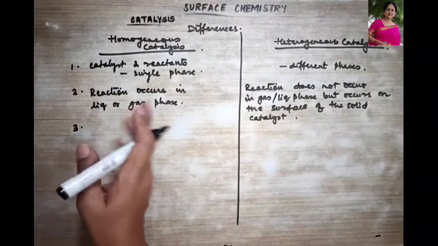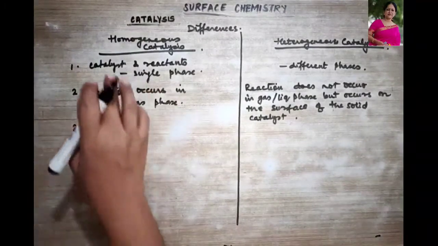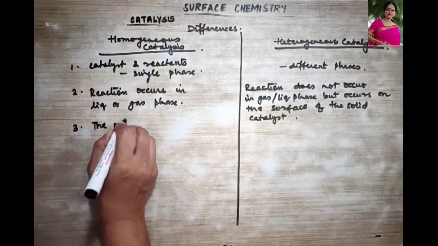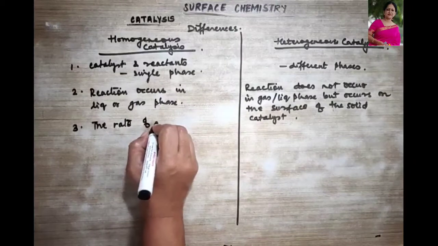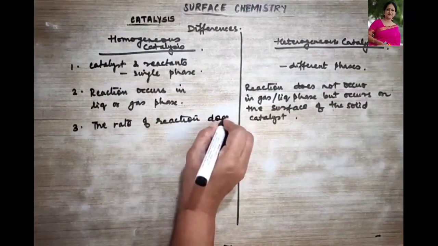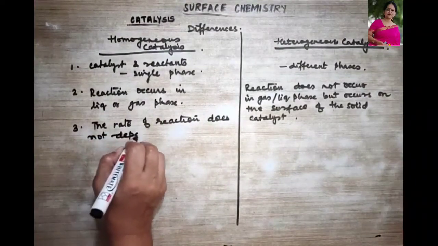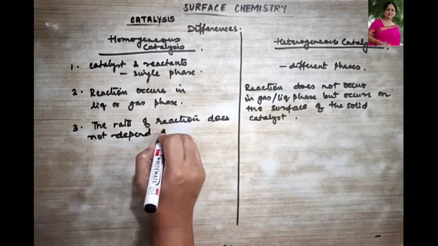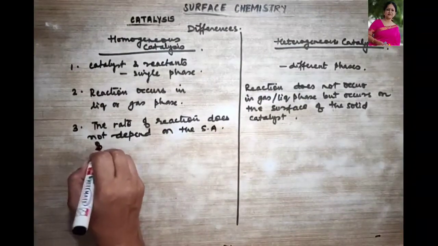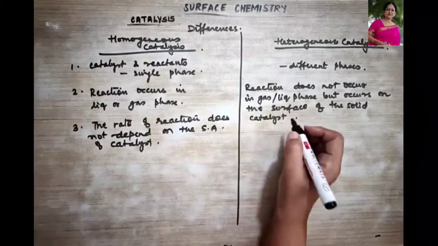Then let's talk about the third point of difference. The rate of reaction does not depend on the surface area of the catalyst in homogeneous catalysis. Clear?